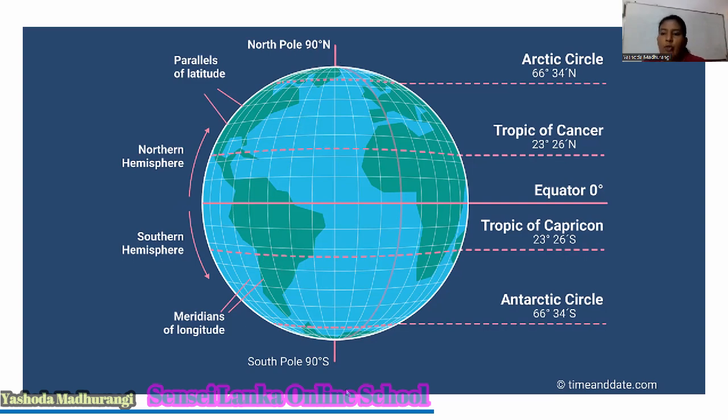So does South Pole. When we are coming towards the South polar area from the equator, these latitudes are getting shorter. Finally, South Pole becomes a point. So look at the values and the names given for these special latitudes.